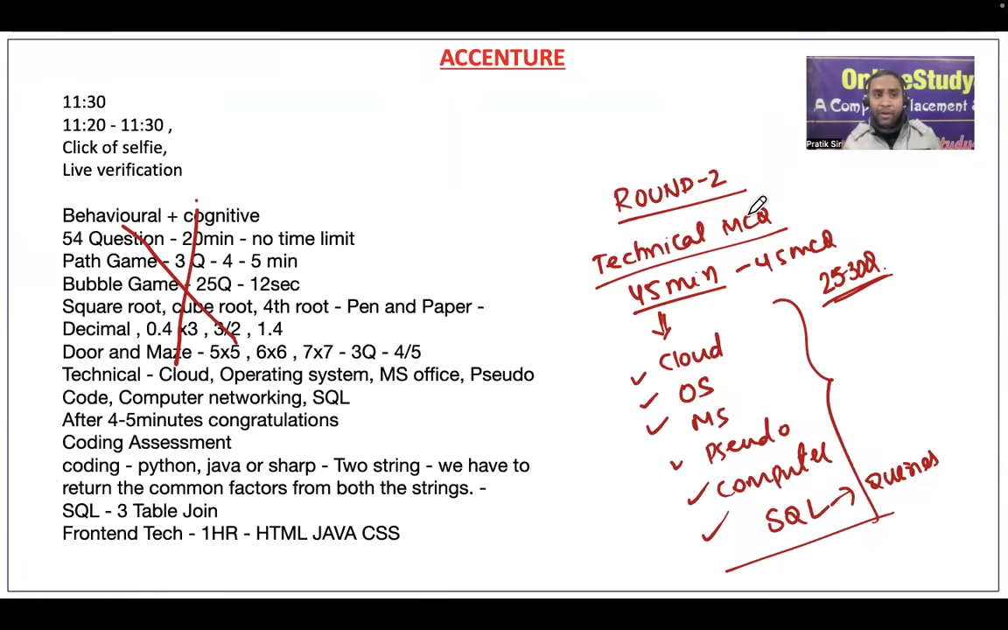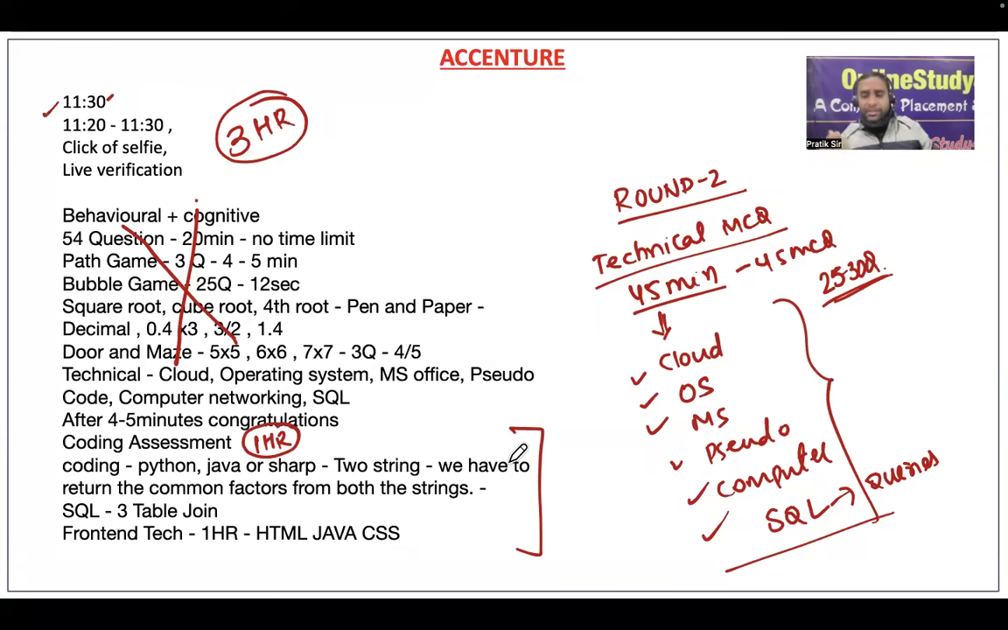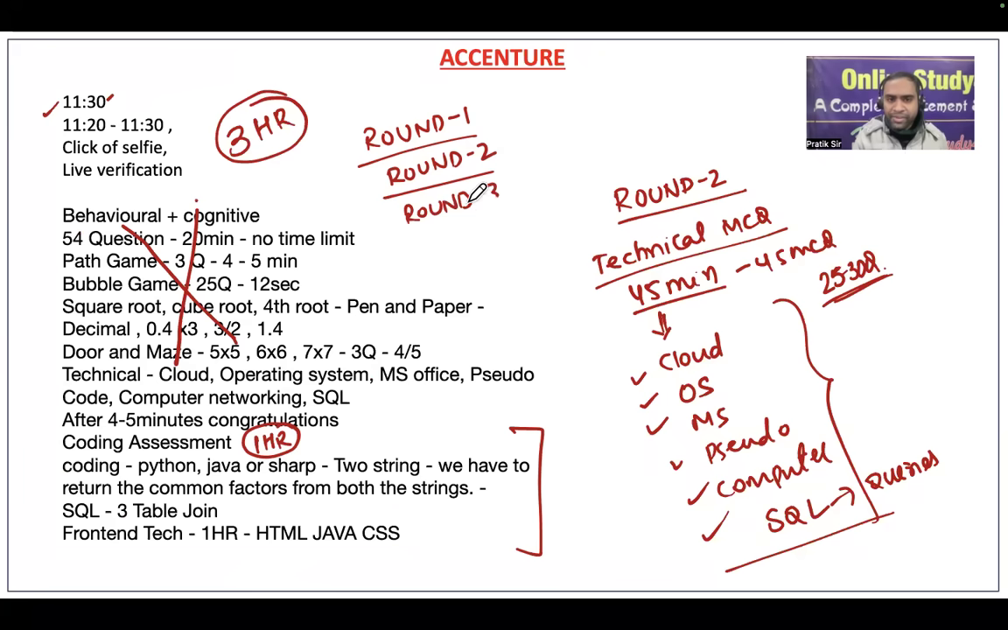And friends, the total timing for the exam was around 3 hours, including everything, from 11:30 to 2:30. 1 hour will be taken by the coding assessment. That is round 3. So there are total 5 rounds. Round 1 is cognitive, basically behavioral. Round 2 will be your technical MCQ, which we are discussing. Round 3 will be coding, which we will discuss. And round 4 will be your communication round. And then round 5 will be your interview. Correct? Okay.